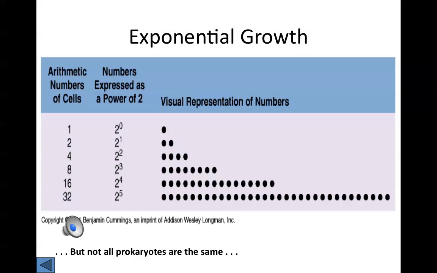The first generation to the second would be 2 to the first power. The second generation to the third would be 2 to the second power, and on and on. So if we take a look at the visual representation of numbers, we can see that fairly quickly we can start with one bacterium and wind up with thousands of bacteria produced from that original first cell.